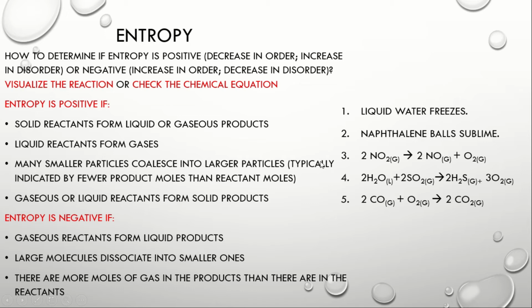Number 3, nitrogen dioxide will produce nitrogen monoxide and oxygen gas. So sa number 3 naman, isa yung ating reactant, naging dalawa yung product. So kapag mas marami yung product kaysa sa reactant, ibig sabihin mas gumulo, mas dumami. So that means mas mataas ang entropy. So therefore, positive ang ating entropy sa number 3.